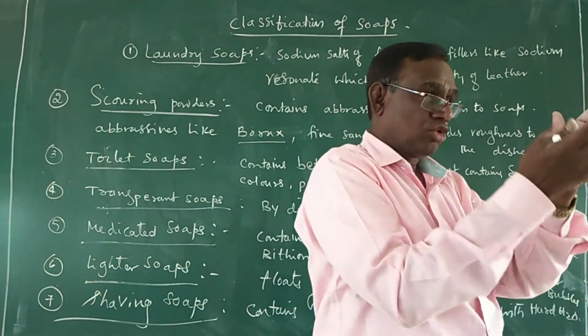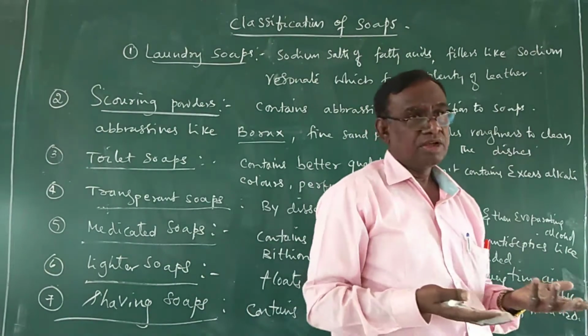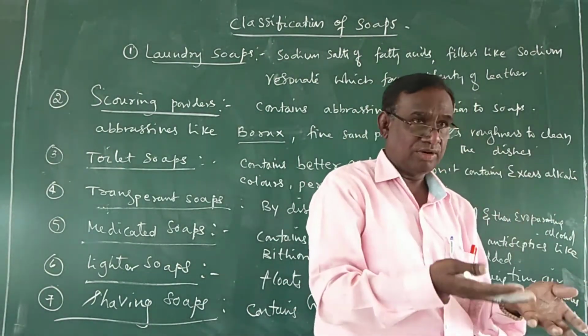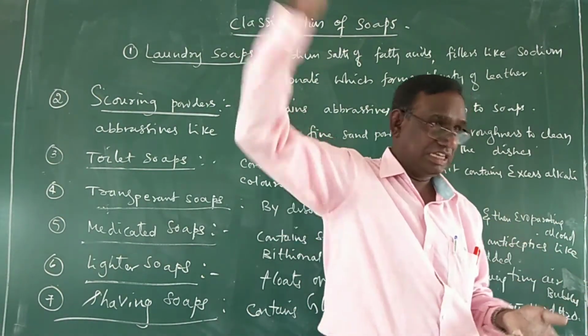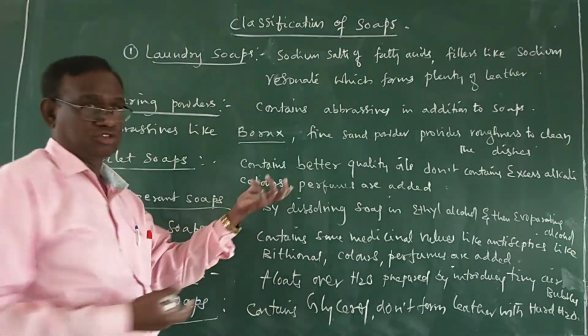The soap obtained is called the transparent soap. Okay, that is transparent soaps.